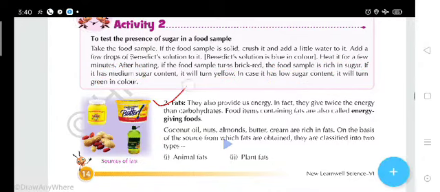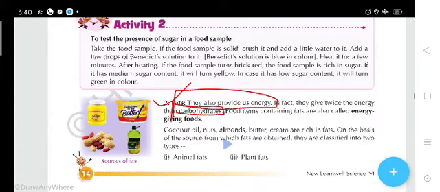The next topic is fat. Have you heard the name of fat? Yes, I hope you have heard, because this is also a major component of our diet and of our food, and we can say it is a nutrient of our food. Fat is also required for our body because it also provides us energy. Like carbohydrate, fat also provides energy, but in comparison to carbohydrate, it gives twice the energy.